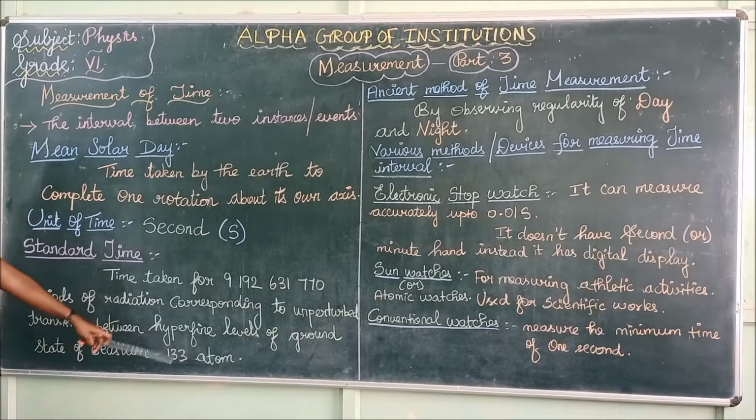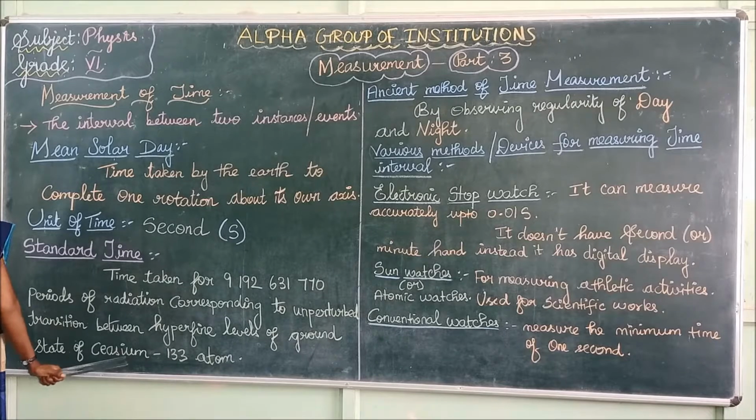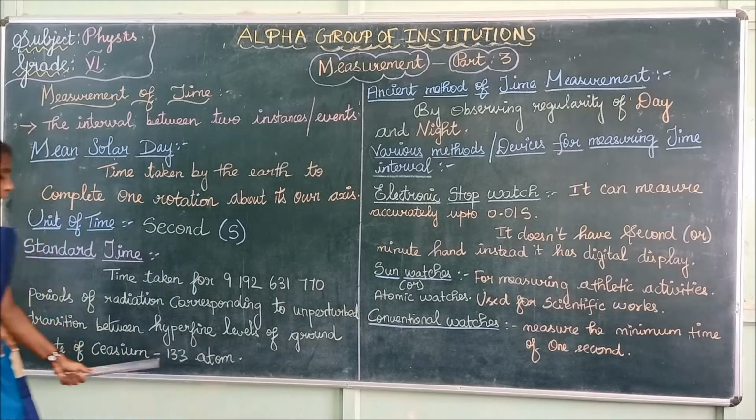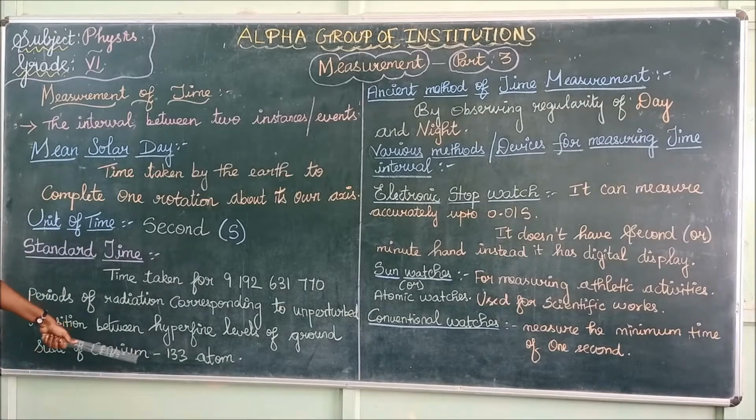Pronounce this word cesium. Spell the word cesium: C-E-S-I-U-M. Cesium. Listen to the pronunciation carefully. This is an element. About these elements, you will be learning in the chemistry subject, in your higher classes. Cesium is nothing but an element. Cesium-133 is its atomic number.